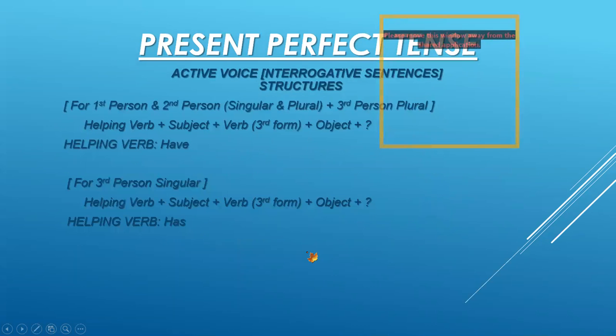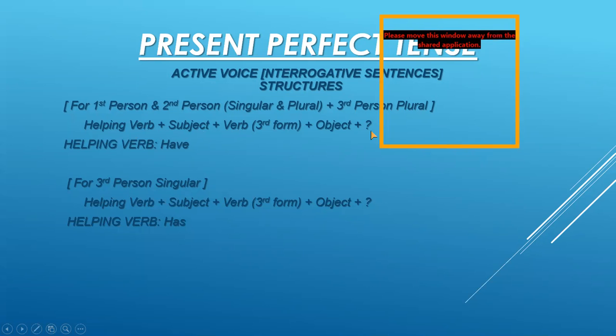Now there is another form of sentence left, which is interrogative sentences. You all know that interrogative sentences means the sentences which ask questions. Now, first of all, I am showing you the active voice structures. Again, we have two options here, two structures for different helping verbs. For first person and second person, singular and plural, that means I, we, and you, and third person plural, that is they, we have the structure: helping verb plus subject plus verb third form plus object plus question mark.